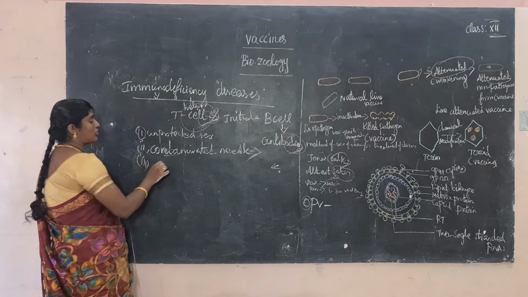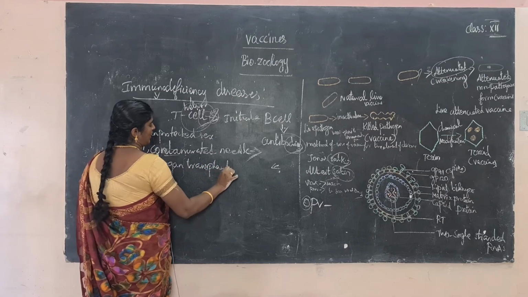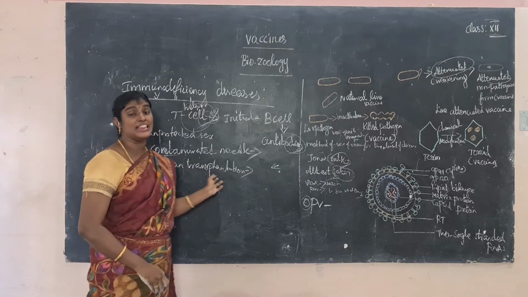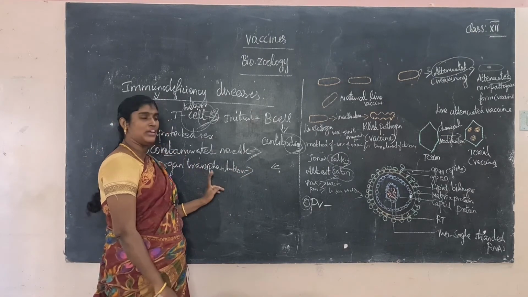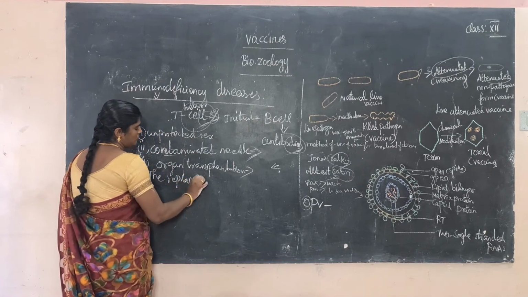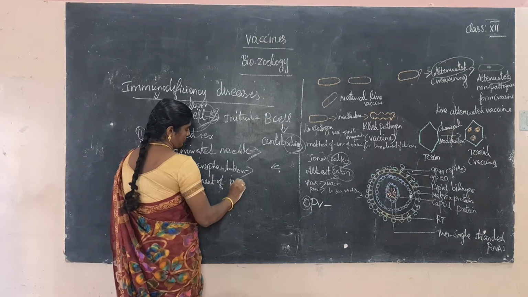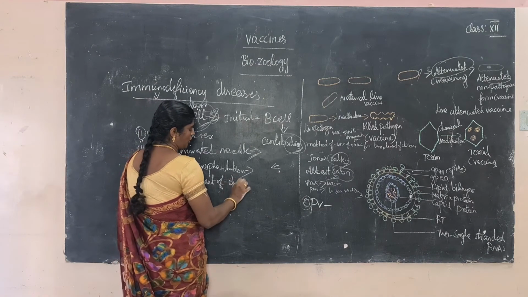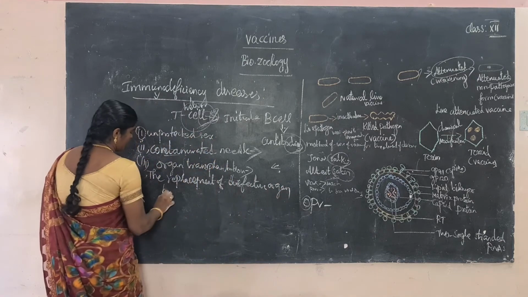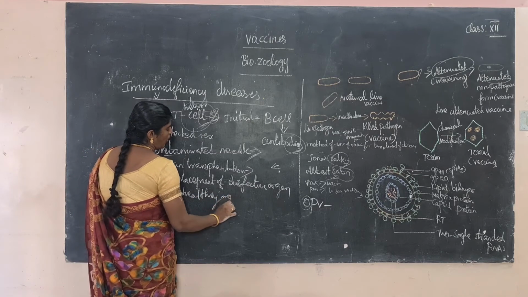The third one is organ transplantation. What is the meaning of transplantation? Transplantation means the replacement of a defective organ by a healthy organ. That is called organ transplantation.